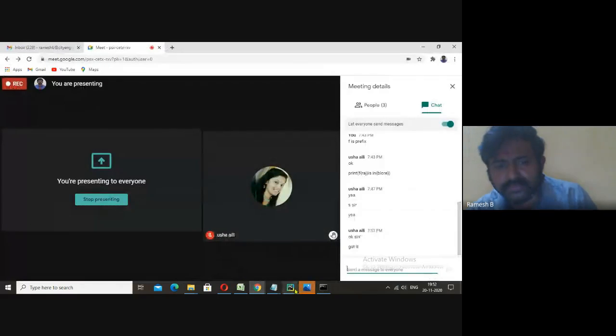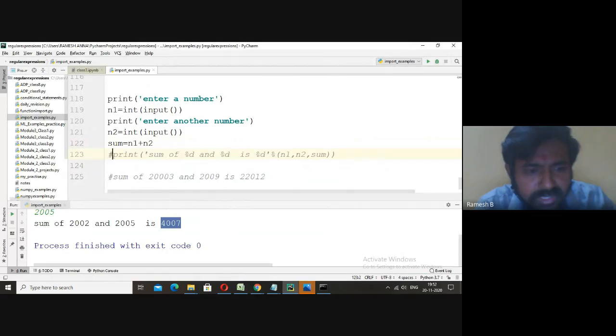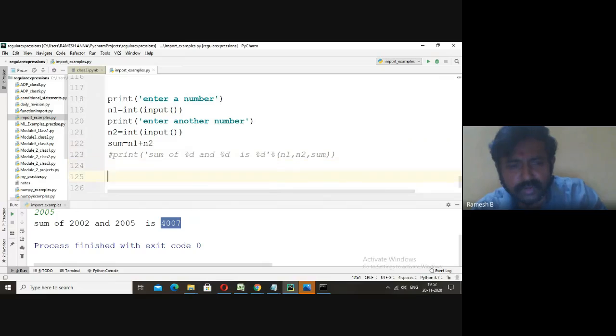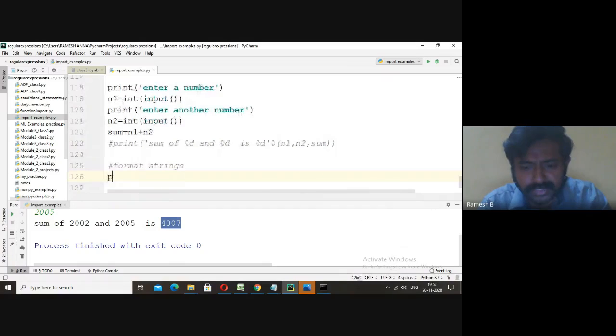Now I will do this one by using format strings. I'm commenting this. I'll comment this also. Here I'll write print, and I must prefix with f.